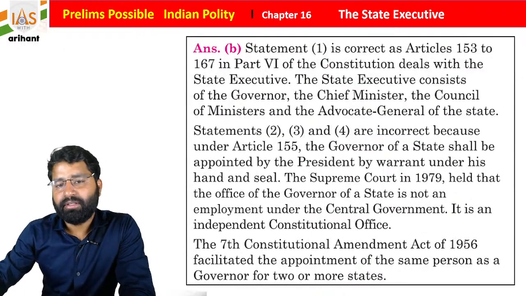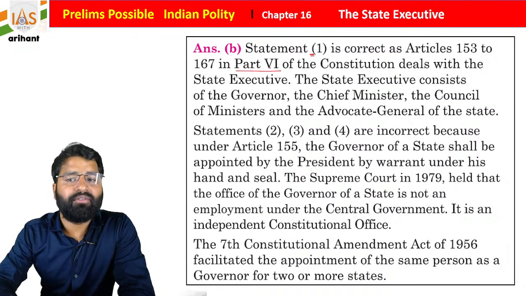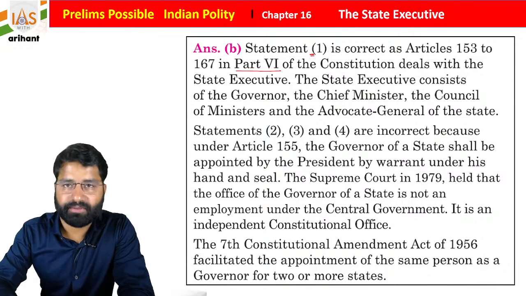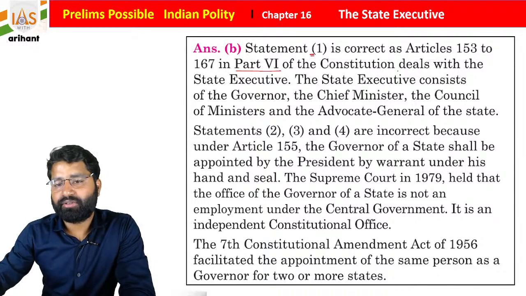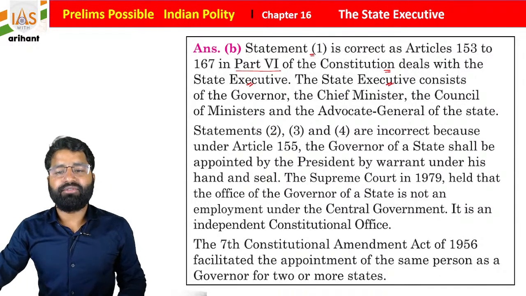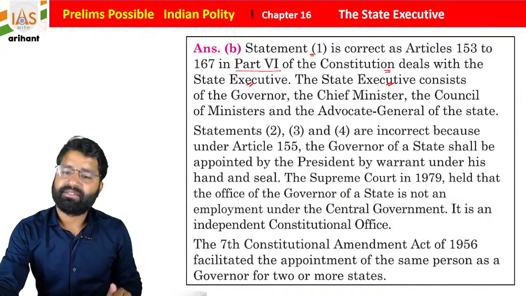Statement 1 is correct as Articles 153 to 167, Part 6 of the Indian Constitution, mention the state executive. Getting it? Easy. So the Constitution deals with the state executive. The state executive consists of these offices, and we already discussed the same, students.